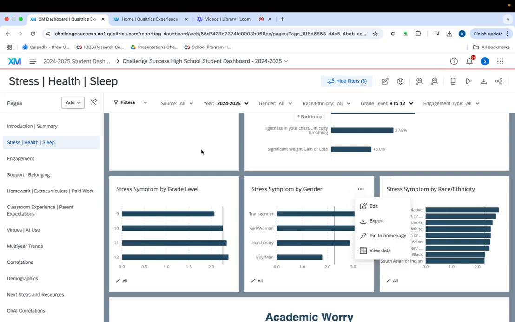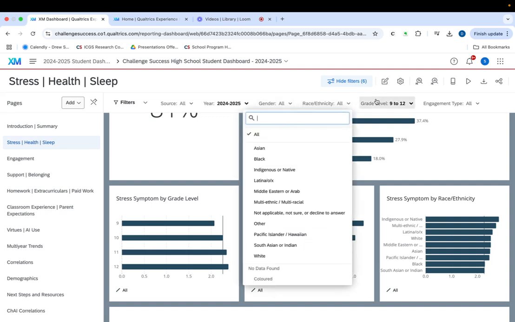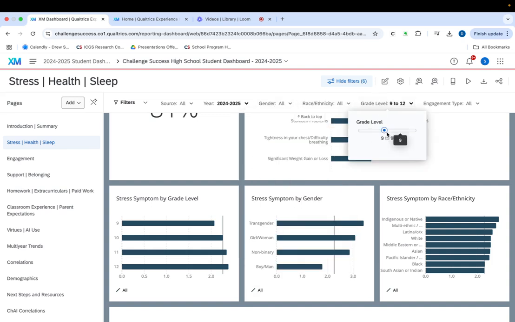We try to pull those different variations to the front wherever possible. That said, you may want to do additional filtering on any of these pages. In particular, you may want to filter by various different student identity markers. You'll notice here at the top of the page, you'll always have the ability to filter that page by gender, by race and ethnicity, or also by grade level. And with that grade level, you can also do a slider.